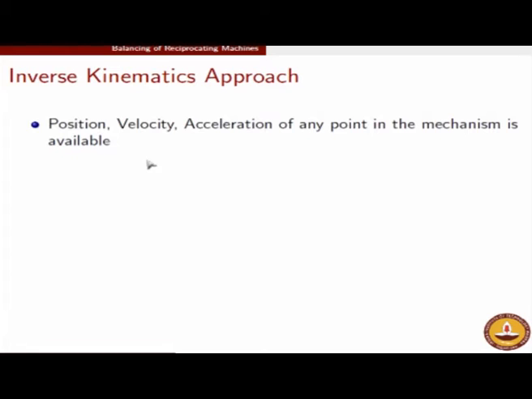If we know the velocity of the crank, we know the position of the crank, we also know the acceleration of the crank, either by differentiation or by integration. Acceleration this time we'll take as 0, because it is a uniform rotary motion of the crank which we are considering. But what we have shown through both exact and approximate analysis is that once the crank motion is determined, the slider motion is also completely determined. So for any point in the mechanism, position, velocity and acceleration are determined by the kinematics.